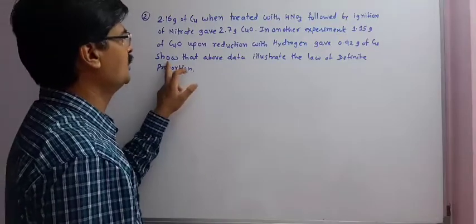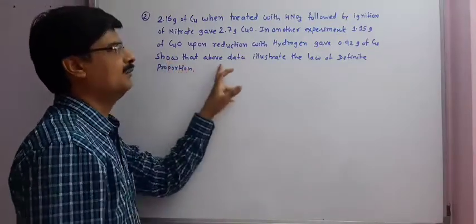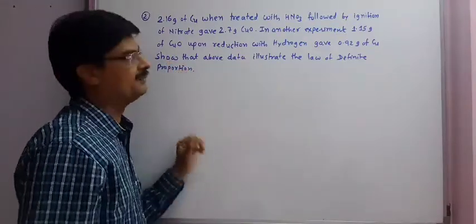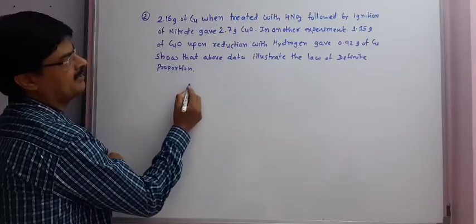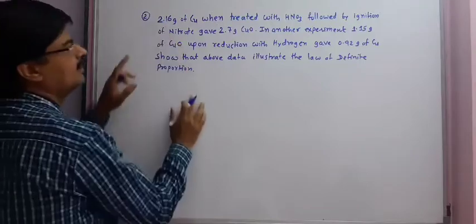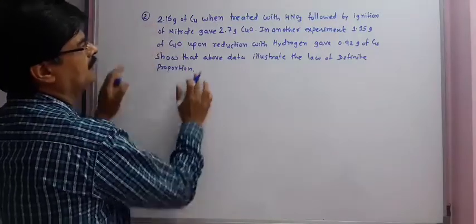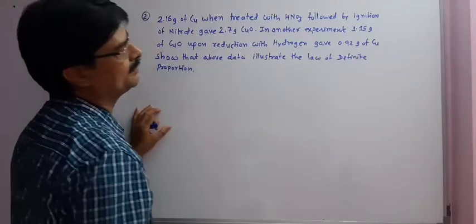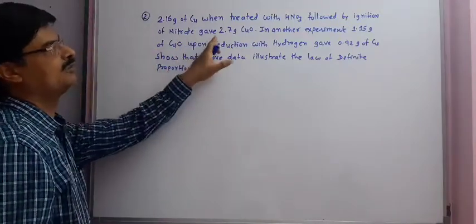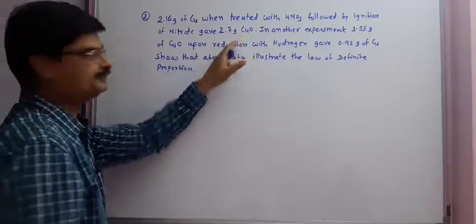We have to show that the above data illustrate the law of definite proportion. So for the first calculation, 2.16 gram of copper when treated with HNO3 followed by ignition of nitrate gave 2.7 gram of CuO.